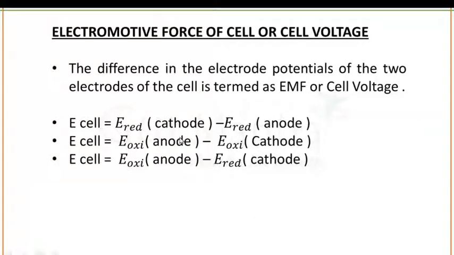If it is given about the oxidation potential, then you have to subtract the value of E oxidation of anode minus E oxidation of cathode. And if anode oxidation is given and cathode reduction is given, the formula is E oxidation at anode minus E reduction at cathode. So this was about the EMF of a cell.